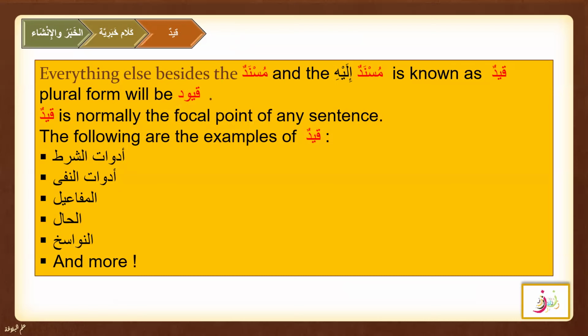So let's continue with what the other components are called in Ilm al-Balagha. We can say that everything else beside the Musnad and Musnad ilayh is known as qaid. The plural form is quyud. Qaid are the extras, you can say, in terms of tarkeeb only, okay? But they are always providing very important information about Musnad and Musnad ilayh.